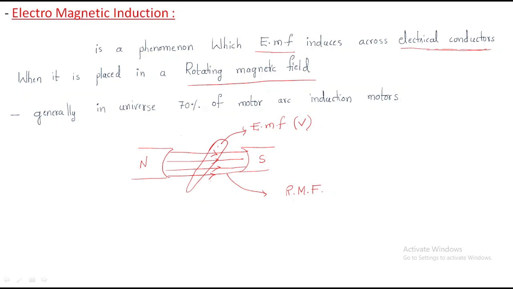Electromagnetic induction simply means EMF is induced across electrical conductors when they are placed in a rotating magnetic field. Again we will explain this. We will discuss this deeply and then you will understand clearly. Now just assume that electromagnetic induction is a phenomenon in which EMF is induced across electrical conductors when they are placed in a rotating magnetic field.